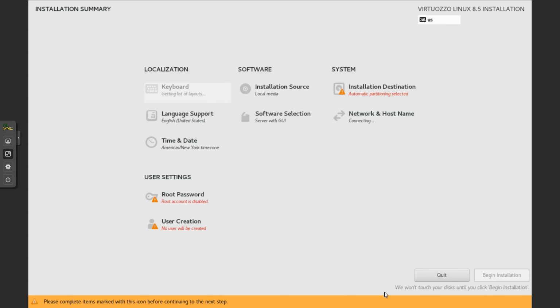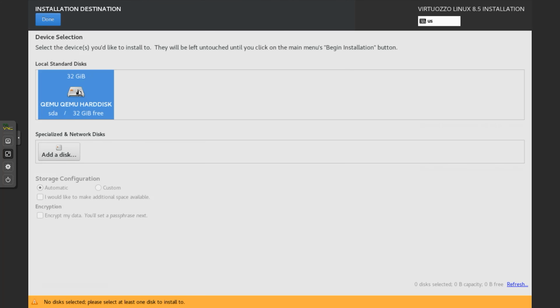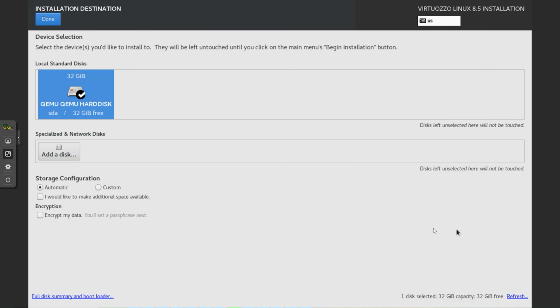After selecting language, next you have to click on Installation Destination. After you locate your installation destination, click Done and look at the top and say, "Let's go."